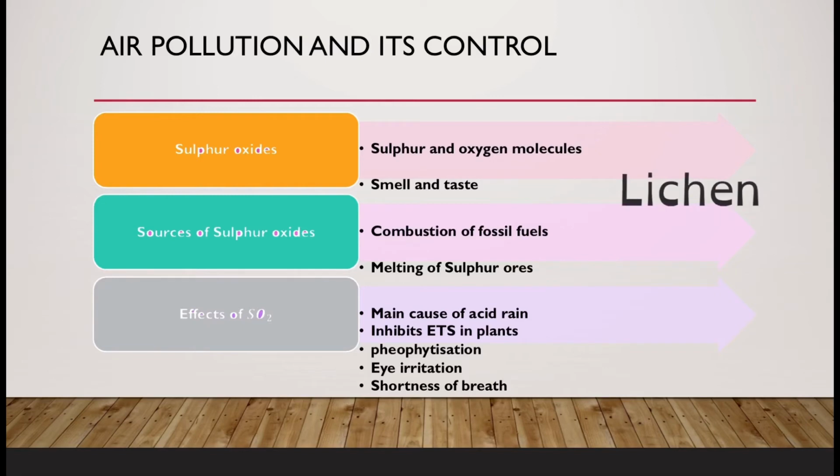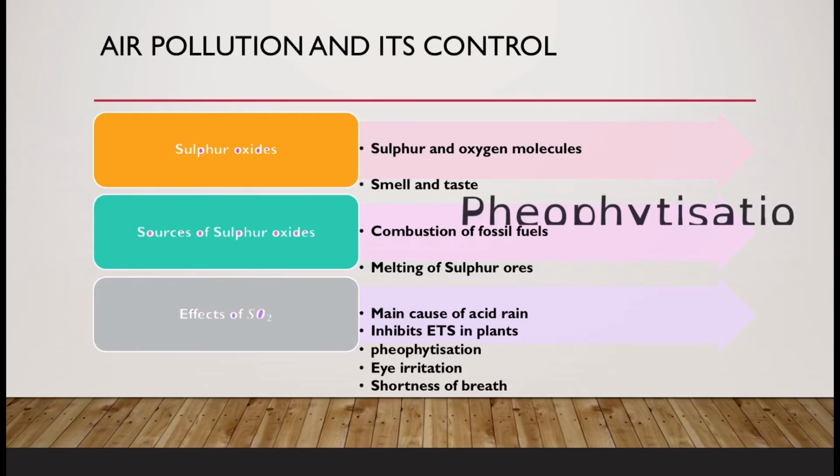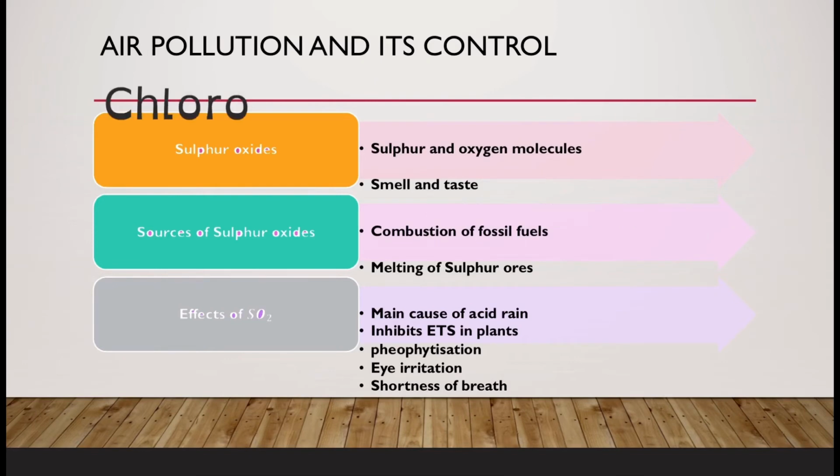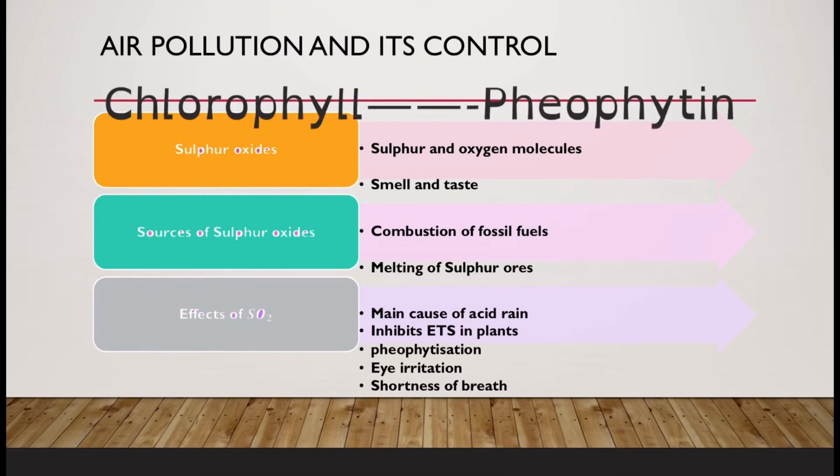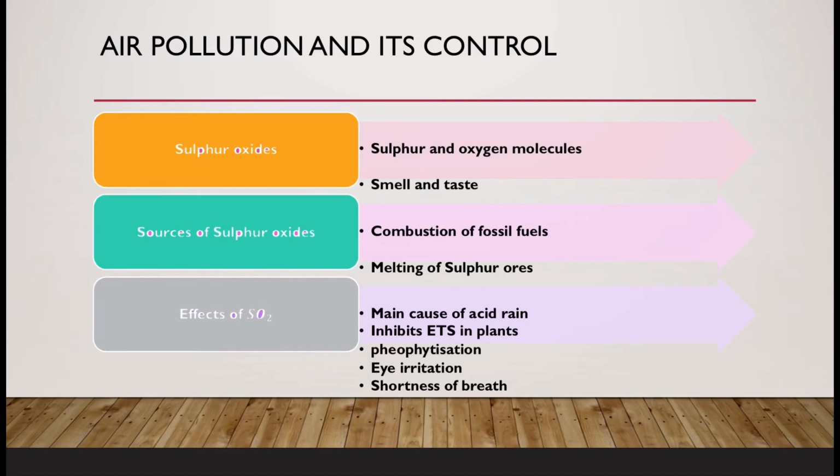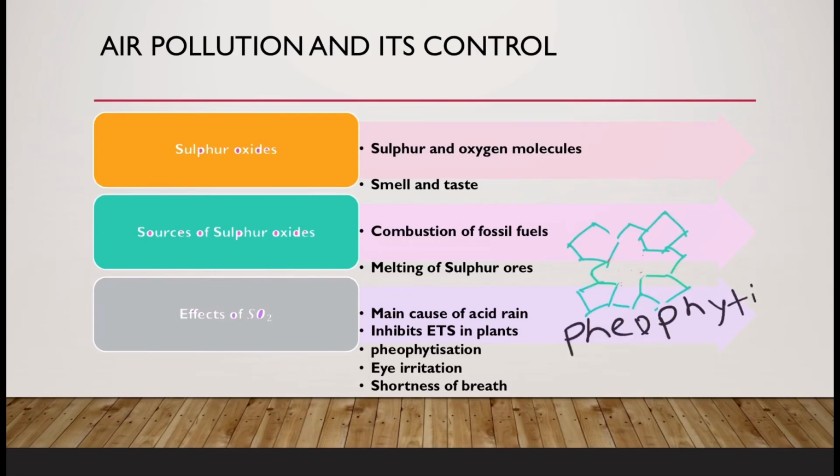Have you heard about lichens? These are dual organisms, a combination of alga and fungus. How does it happen? Why do lichens not grow where sulfur dioxide pollution is there? The main reason is that sulfur dioxide causes pheophytization in lichens. That means chlorophyll is converted into pheophytin. This happens due to sulfur dioxide. Sulfur dioxide removes magnesium from the chlorophyll molecule and converts it into pheophytin.